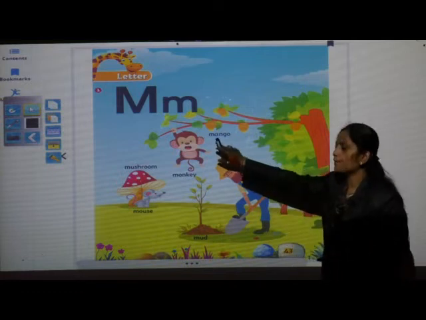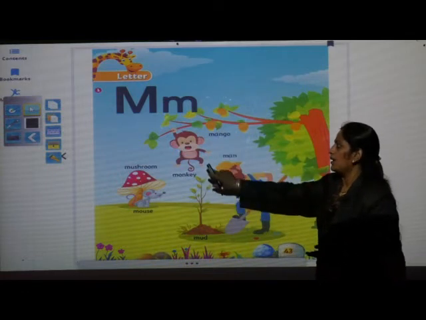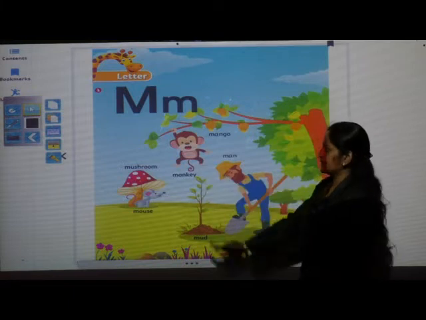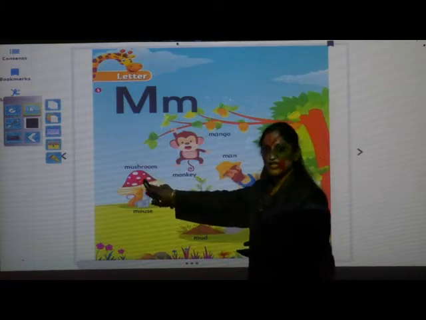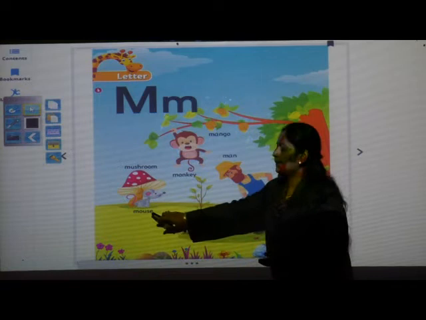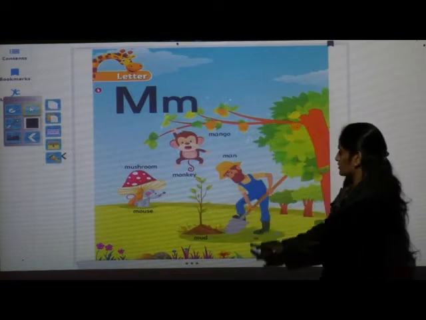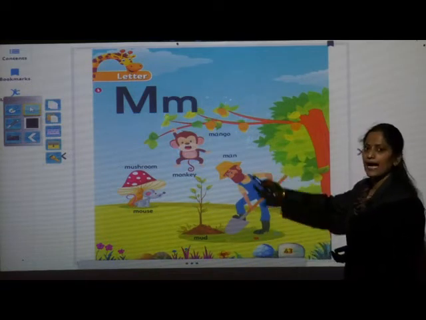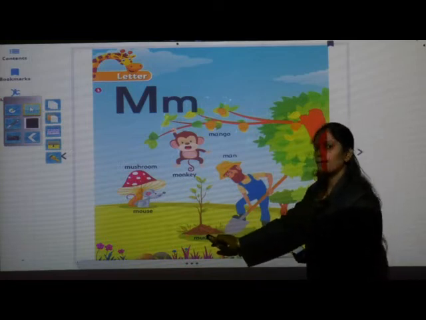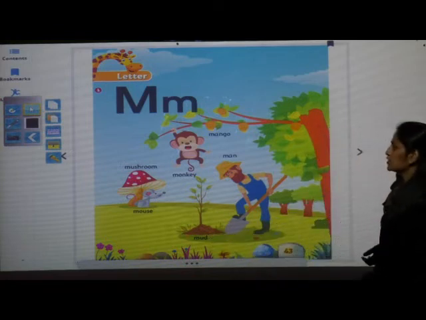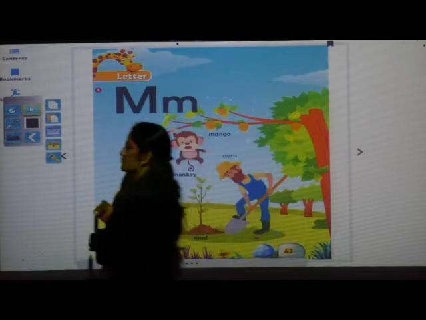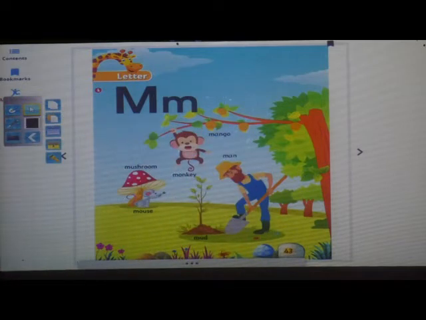Like mango, monkey, mushroom, mouse, man, mud. Okay children, so you have to practice this phonic sound of letter M.